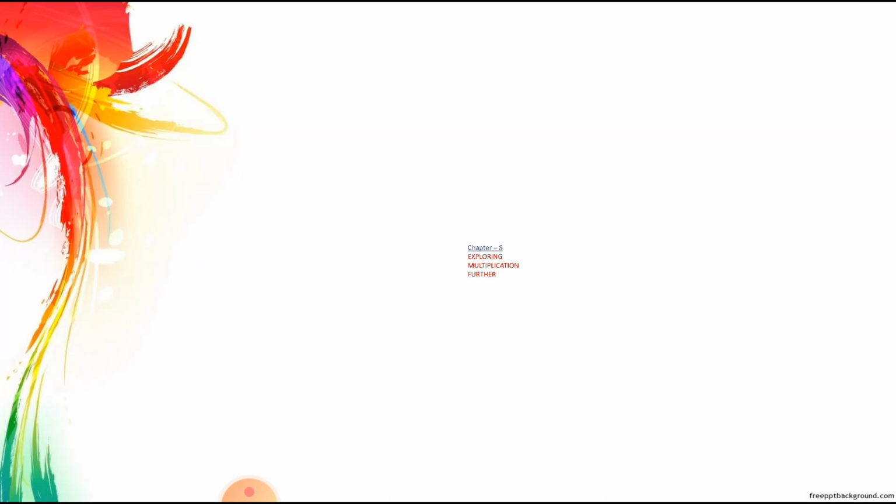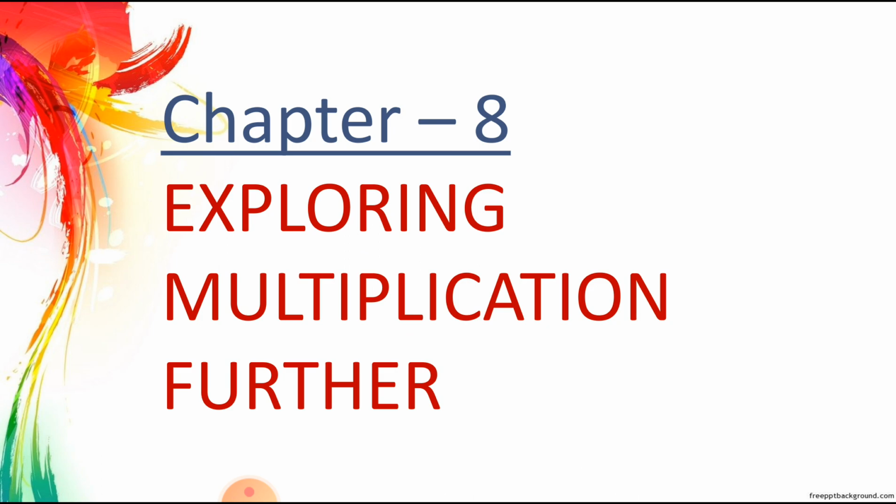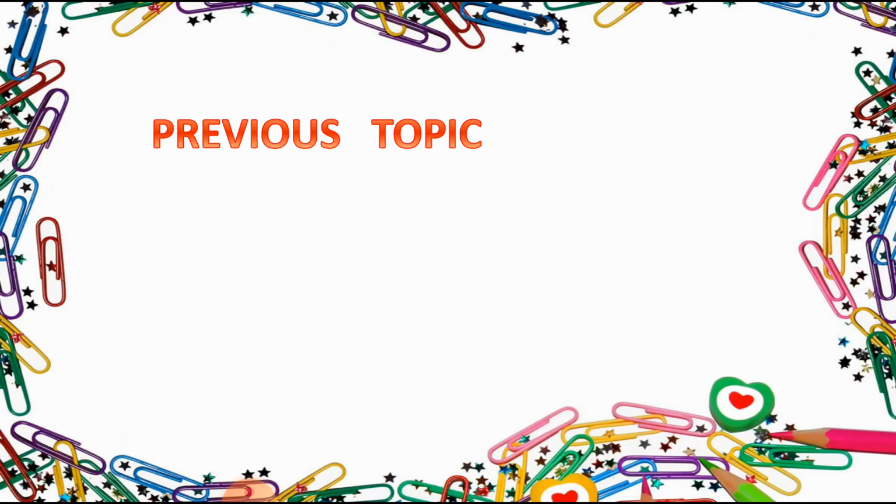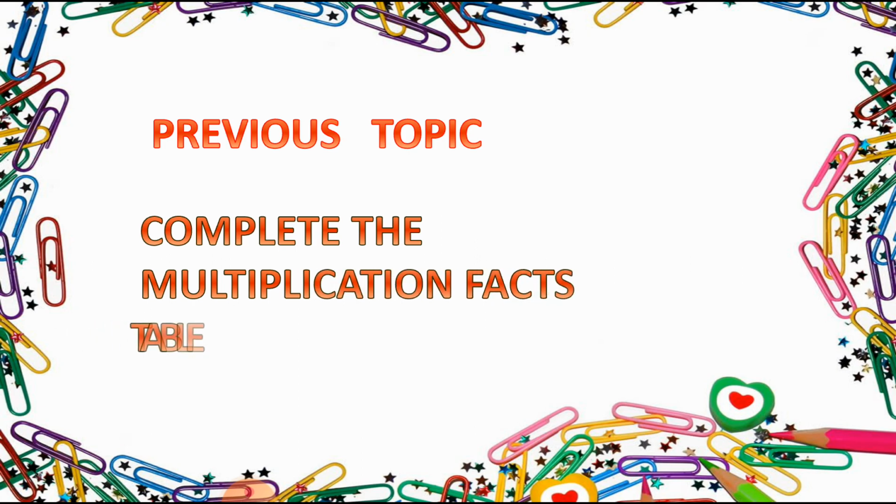Now let's start chapter number 8. Let's revise it first. The name of this chapter is Exploring Multiplication Further. Students, do you know what the previous topic was? It was completing the multiplication fact table. So now let's continue this chapter. We are revising this topic first, then we will move to the next one.